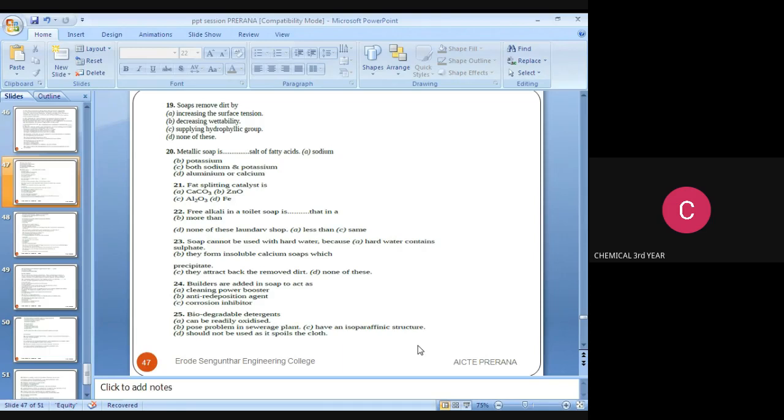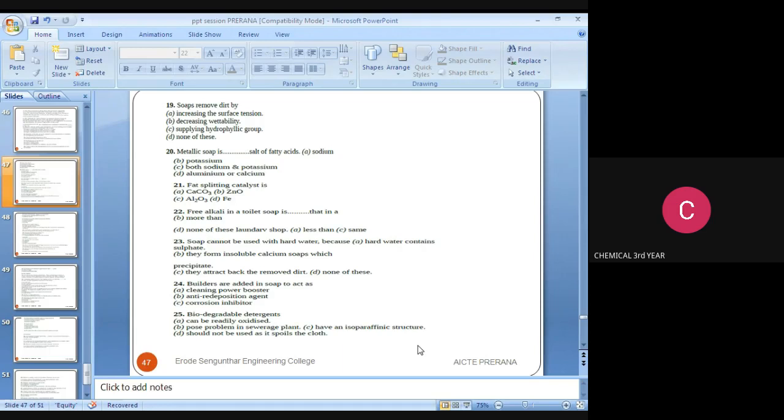So next question. Soap cannot be used with hard water because dash. The options are hard water contains sulfate, they form insoluble calcium soaps which precipitate, they attract back the removed dirt, and the fourth option is none of these. So the answer is they form insoluble calcium soaps.